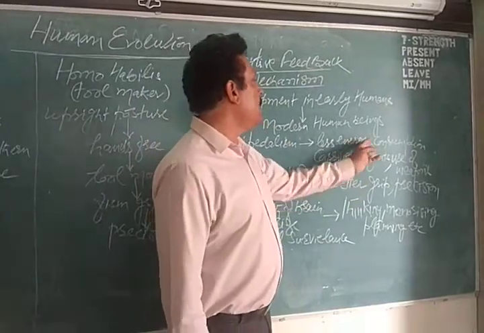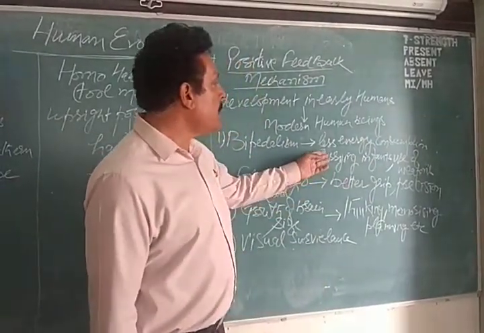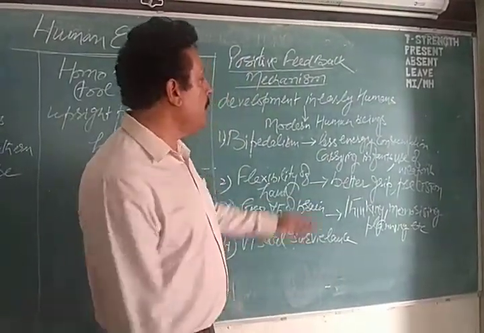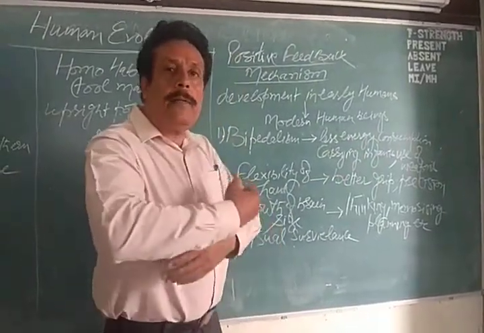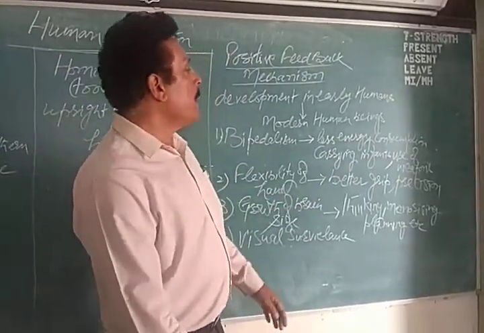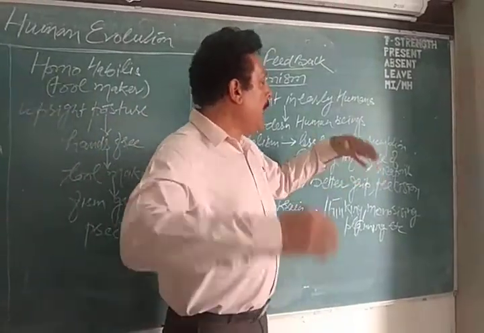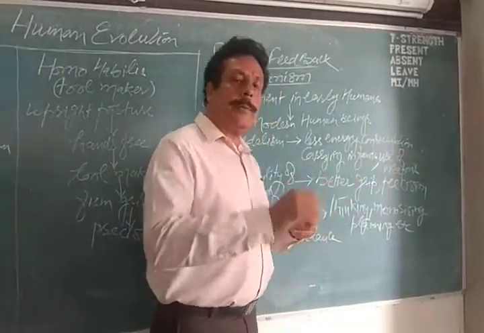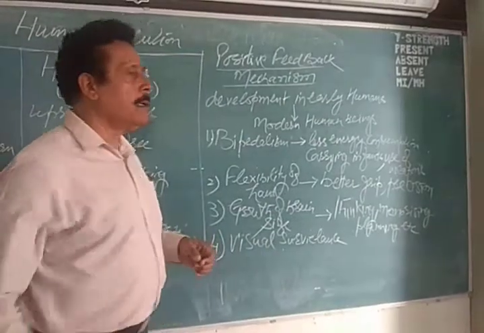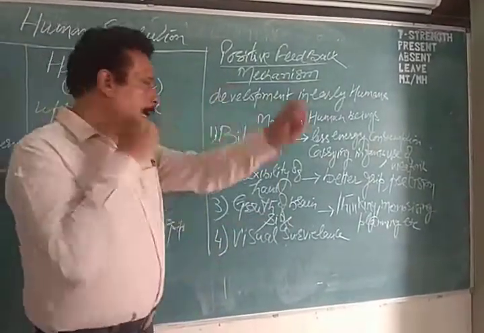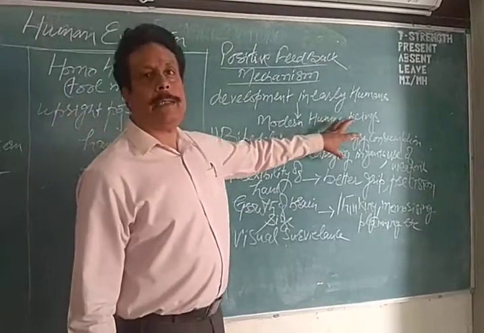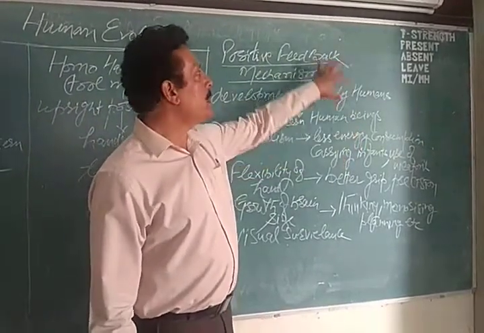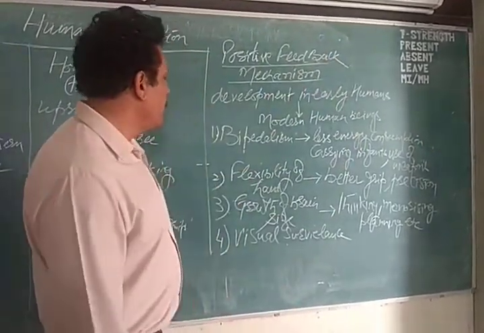Also, when the hands became free, the mothers could carry their infants using these hands. Further, hands were free, they could use weapons. Sticks, stones, or free hand fighting, etc. The bipedalism led to all these things. These are the developments that we call the positive feedback mechanism.